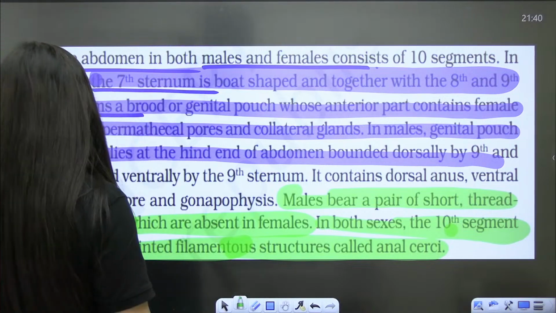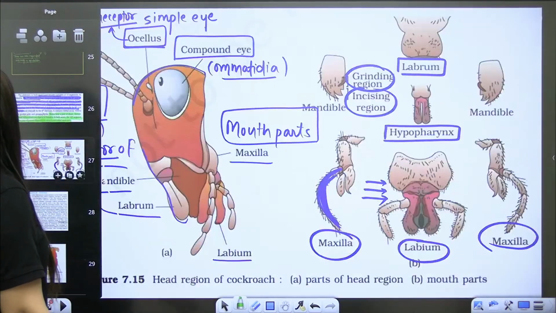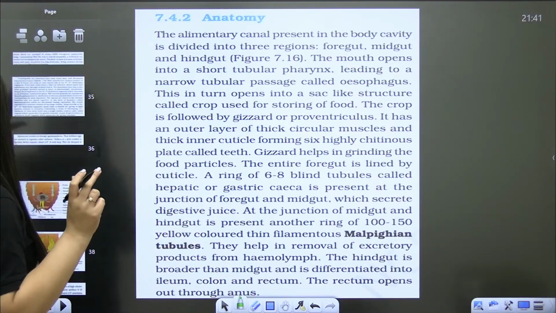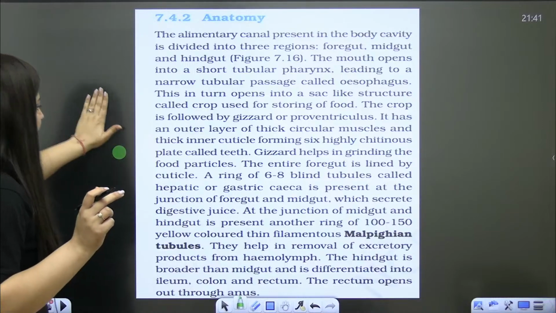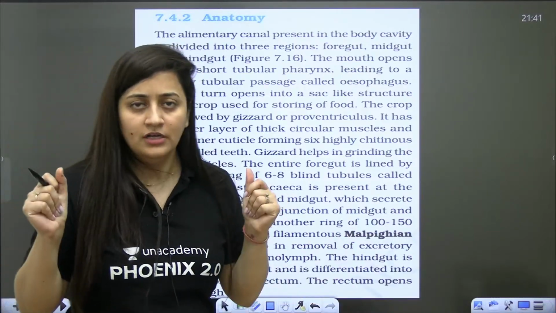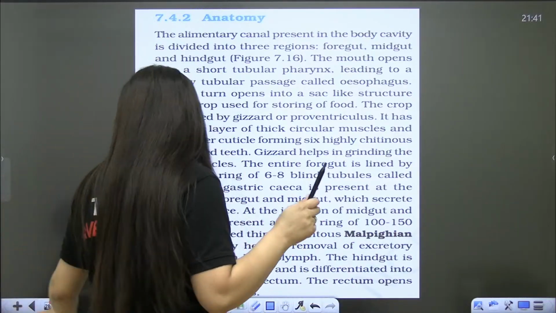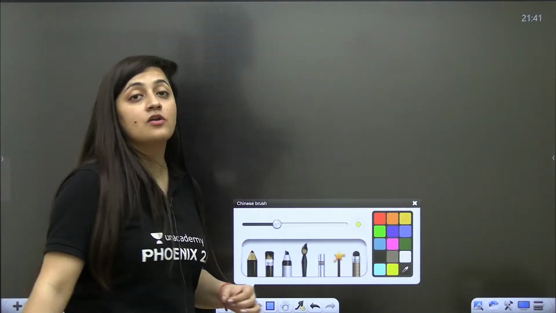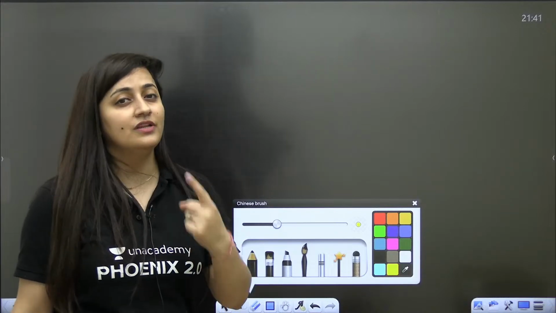So this is all about the morphology of the cockroach that we have completed. Anatomy will be discussed in part 2, where we will end this, and after that we will start the frog. One question will come from this part only, and to get 360 out of 360, we are not allowed to miss even a single question, even a single topic.